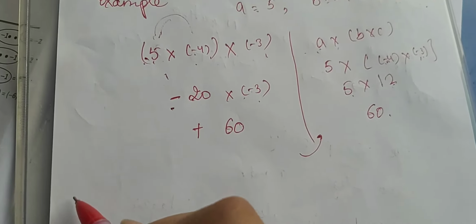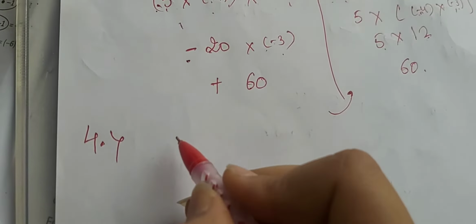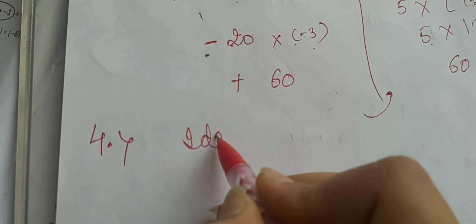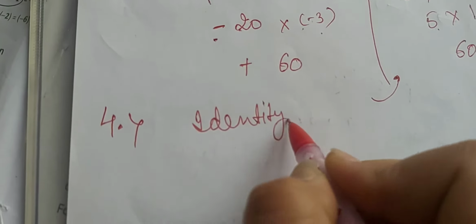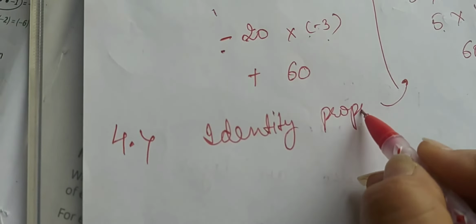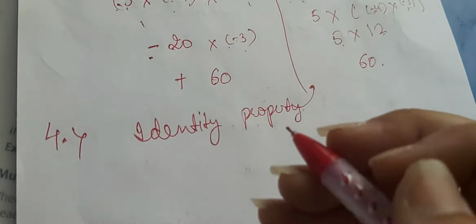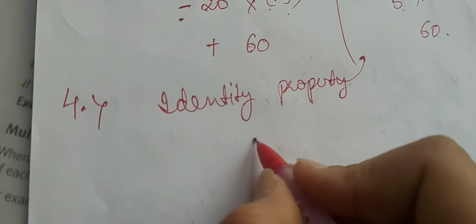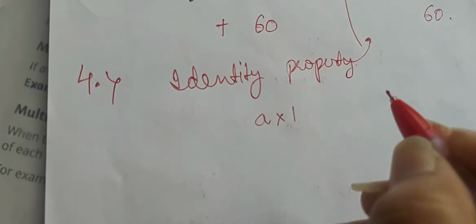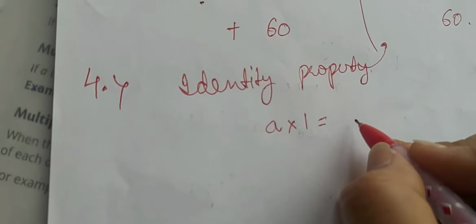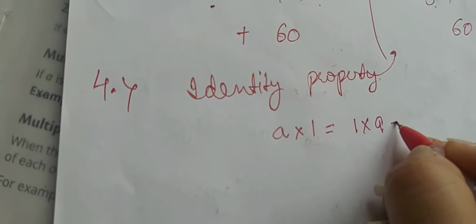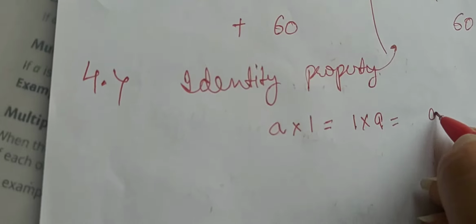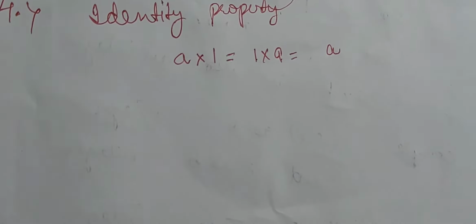Next is the fourth property, and the fourth property is the identity property. What is the identity property? In the identity property, if we multiply any integer by 1, it is equal to 1 multiplied by any integer, which is equal to that integer only.